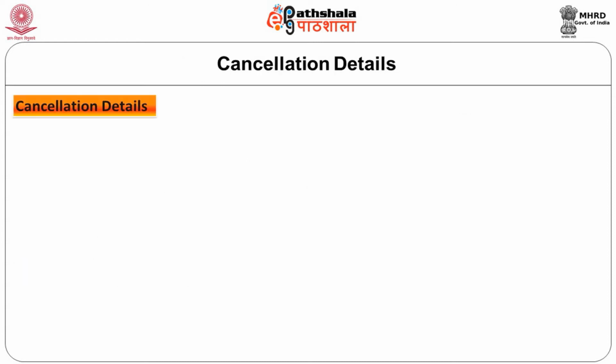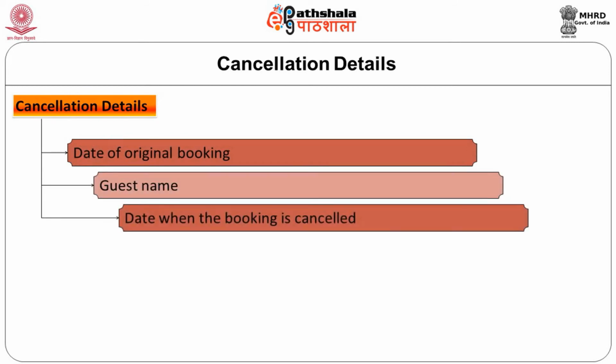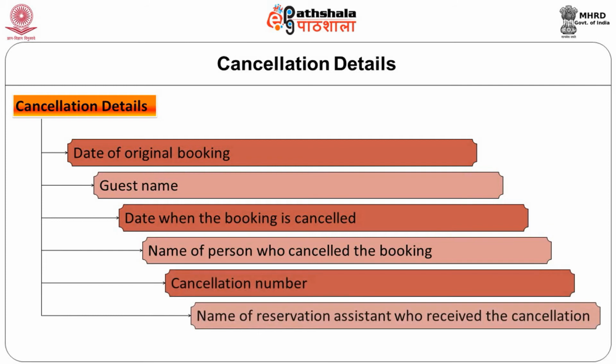Cancellation details should include the date when the original booking was made, guest name, date when the booking is cancelled, name of person who has cancelled the booking, cancellation number, and name of the reservation assistant who has received the cancellation. So these all will be done in the earlier stage.